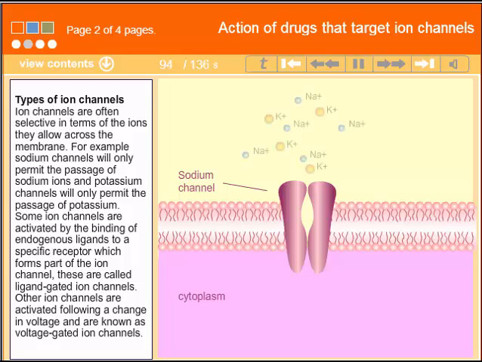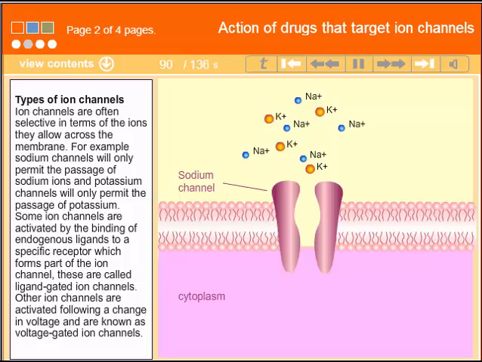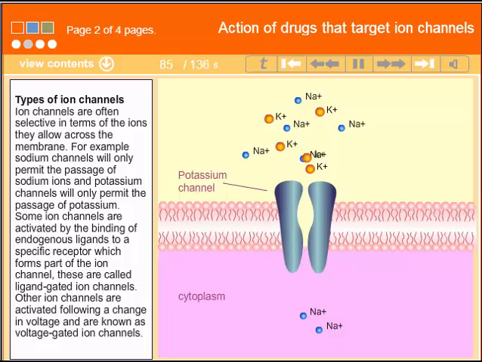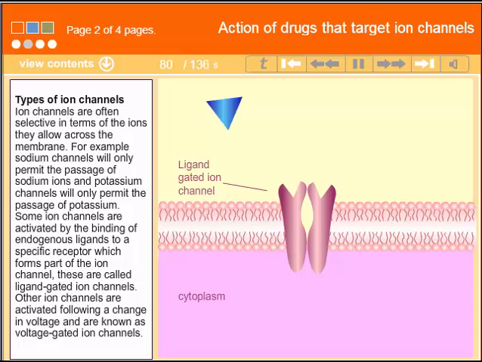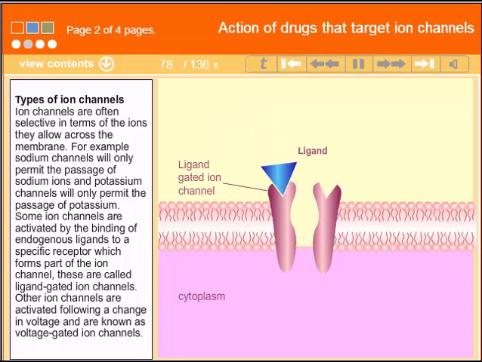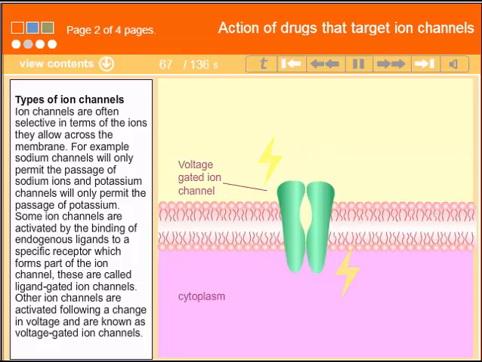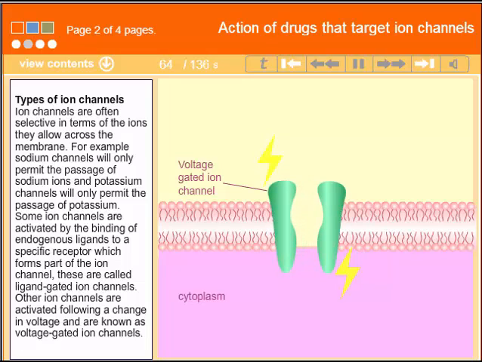Ion channels are often selective in terms of the ions they allow across the membrane. For example, sodium channels will only permit the passage of sodium ions, and potassium channels will only permit the passage of potassium. Some ion channels are activated by the binding of endogenous ligands to a specific receptor which forms part of the ion channel. These are called ligand-gated ion channels. Other ion channels are activated following a change in voltage and are known as voltage-gated ion channels.